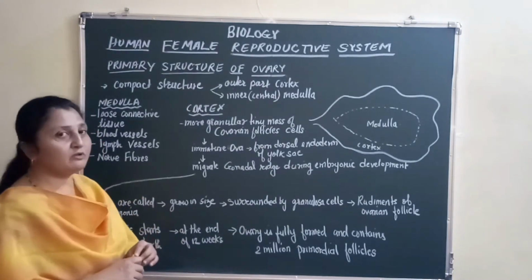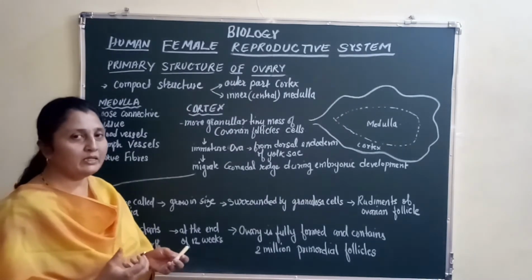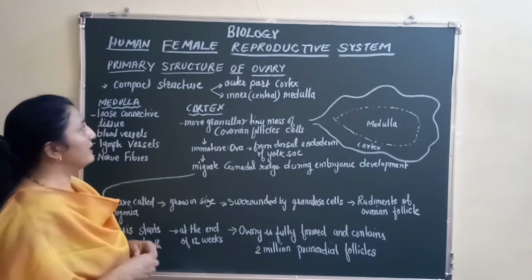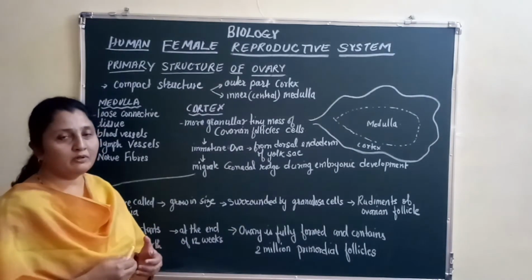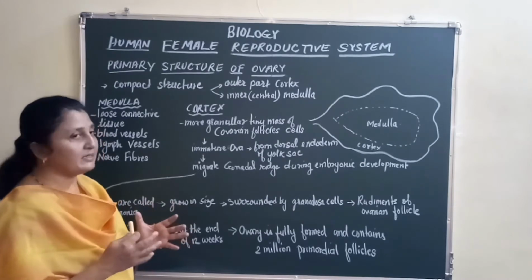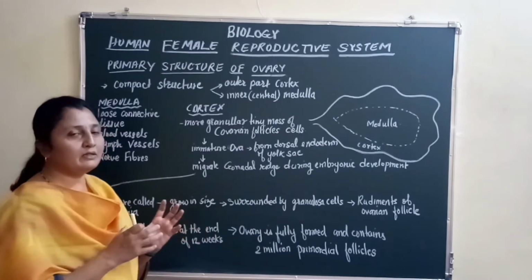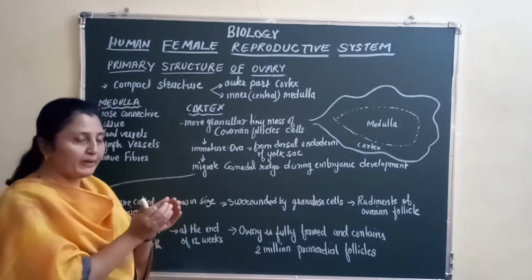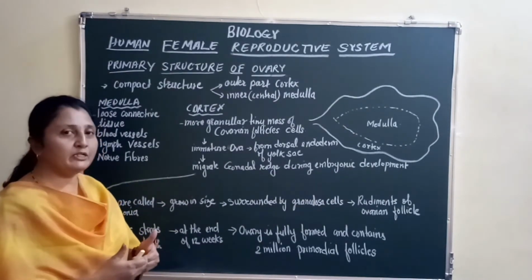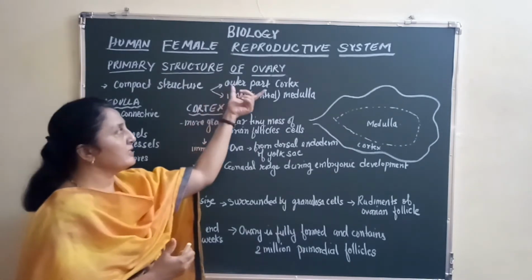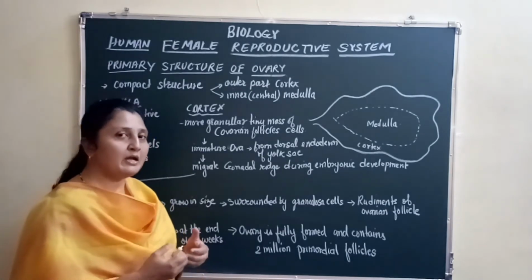Now, the primary structure of the ovary is the ovary of an infant or a baby girl in her embryo stage of development. Let us see how the ovary looks then, right? The ovary in an unborn female infant is a compact structure, right? It has many different types of cells in it, but they are compact, closely packed, right? So it is a compact structure, and the structure can be divided into two parts. The outer part is called the cortex, whereas the inner, or central, part of the ovary is called the medulla.